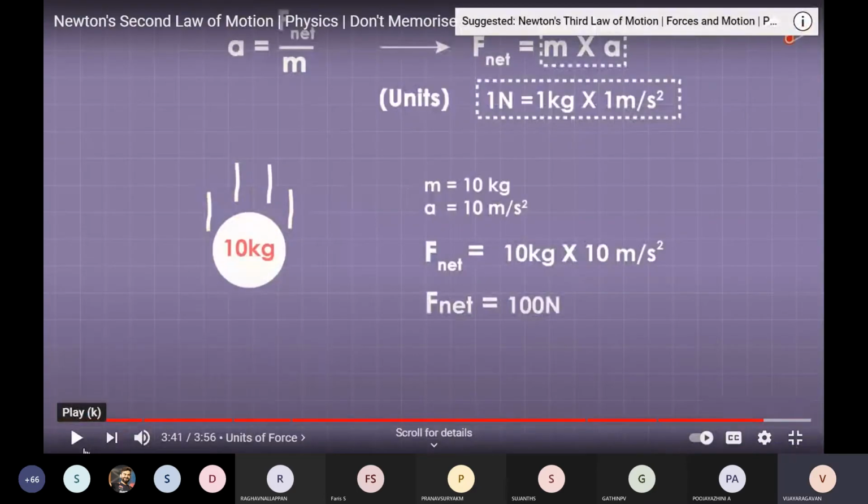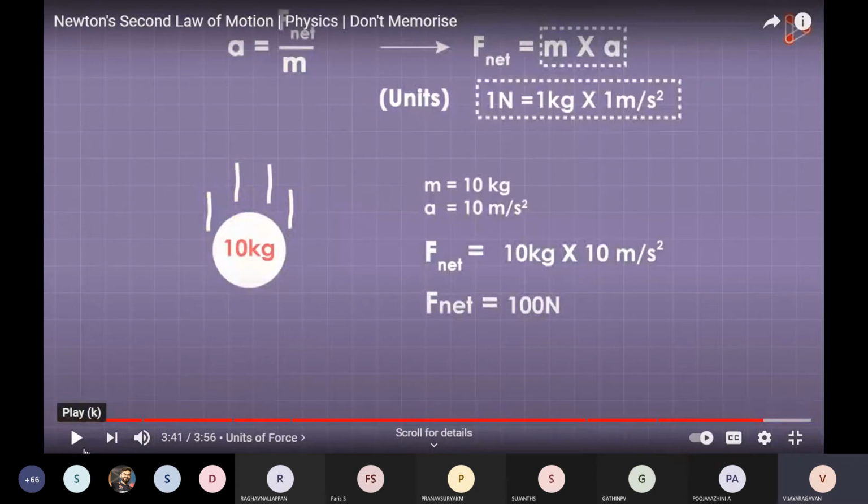See here, F is equal to m a, the formula for the second law of motion. If you take mass as 1 kilogram and acceleration as 1 meter per second square, the net force will be 1 Newton. So 1 Newton is equal to 1 kilogram meter per second square. It is the SI unit of force. So the SI unit of force is Newton.